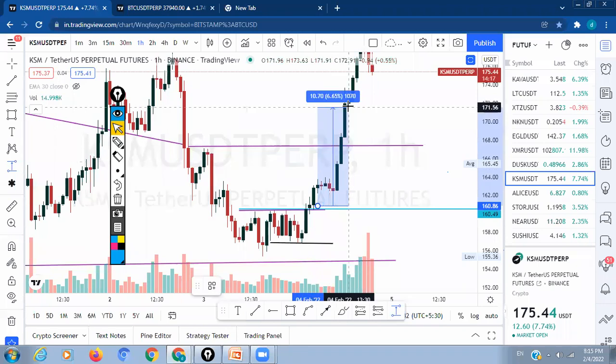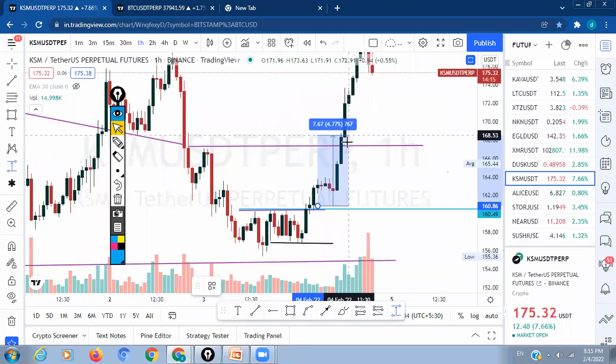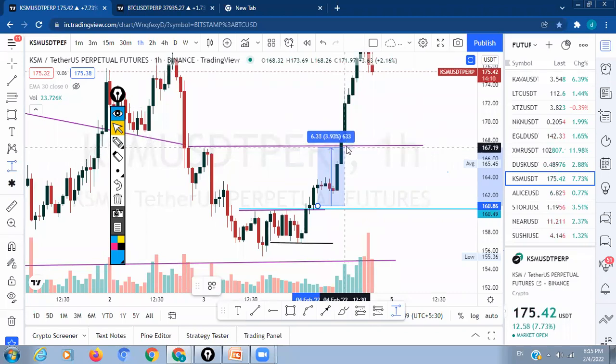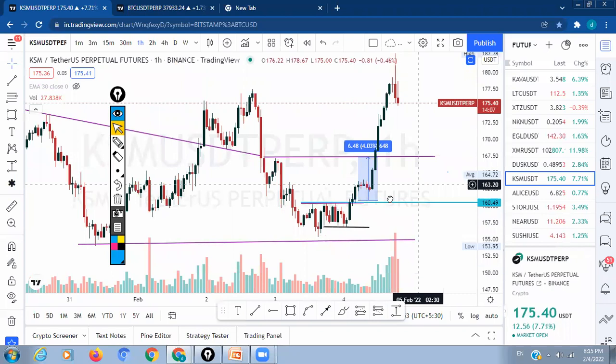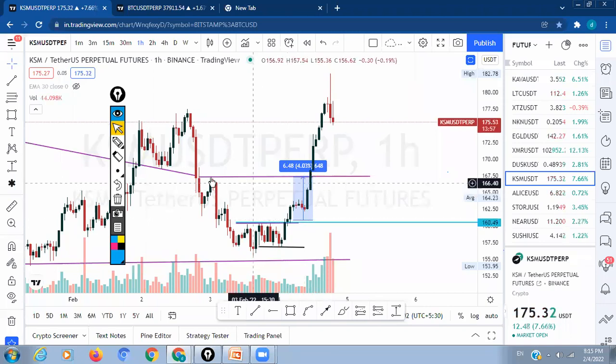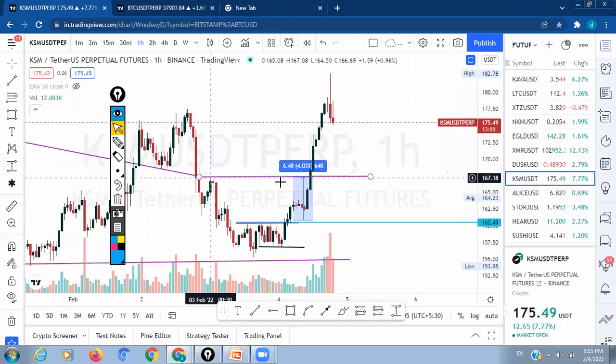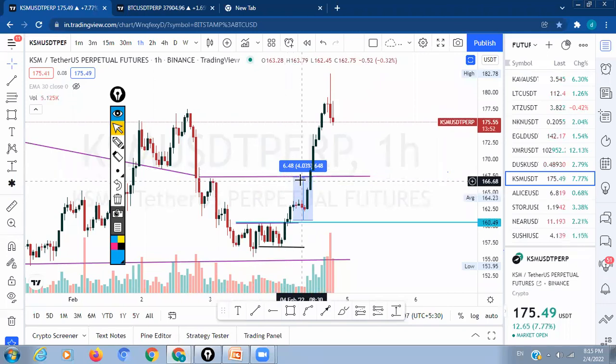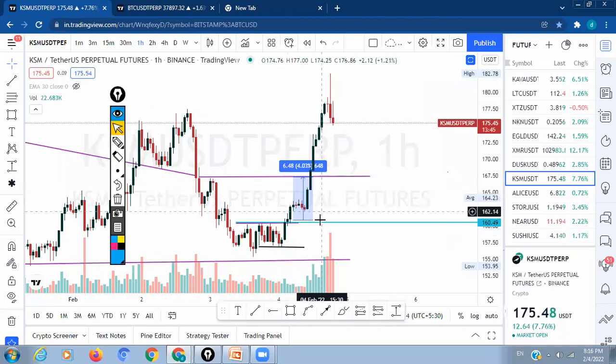From here, a 5% move is around the next resistance, let's say the next resistance itself, which is around 4%. So with a 20x trade, I'm taking a $5 trade only. With $5, I'm entering KSM from here, and my target is the next resistance, which is 167. So 4% is my aim here. 4% into 20x leverage is automatically 80% gains. So suppose you are entering with $10, here you are getting $80 of profit.